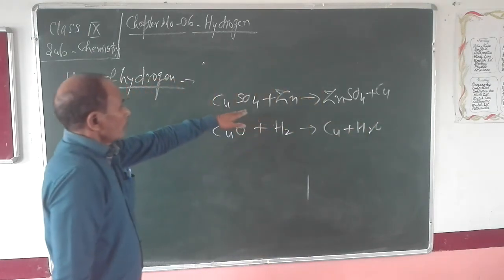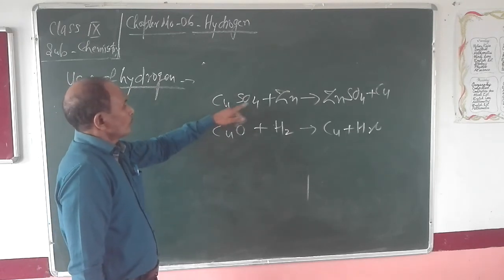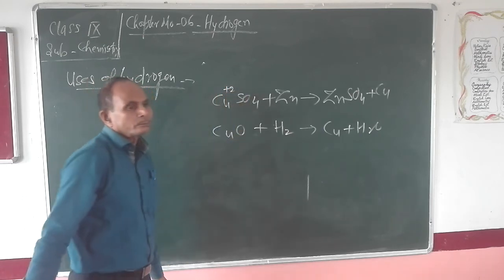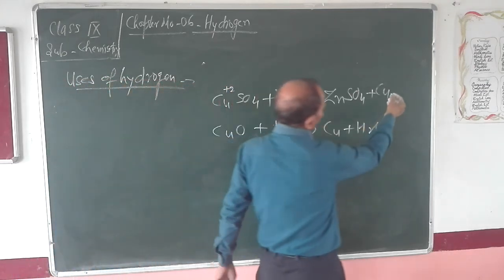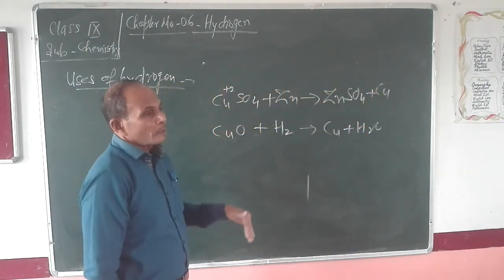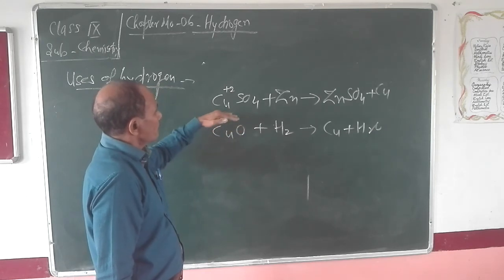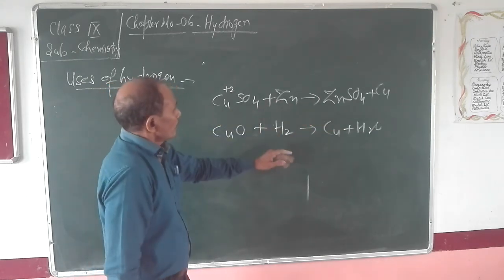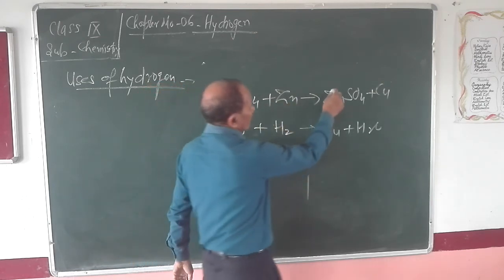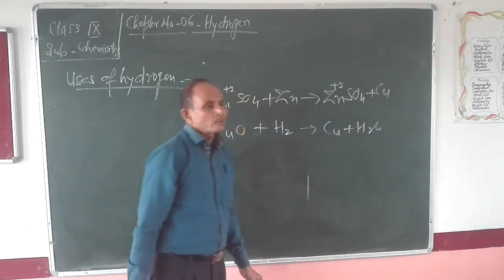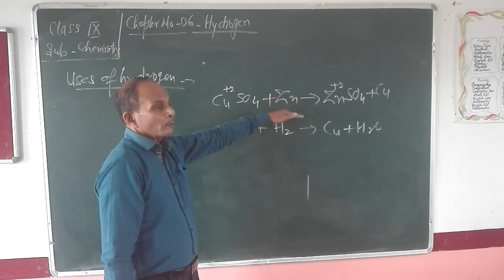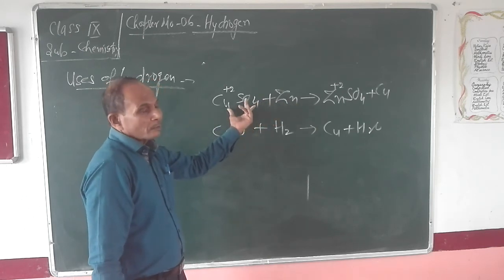Now here you see, in copper sulfate, which is a compound, copper has a plus 2 charge, but here there is no charge on copper. So decrease in plus charge is known as reduction. So we can say copper sulfate has been reduced into copper. Here zinc has no charge, but after reaction with sulfate, it develops a plus 2 charge. So we can say zinc has been oxidized. It means in this reaction, zinc is oxidized and copper sulfate is reduced into copper.